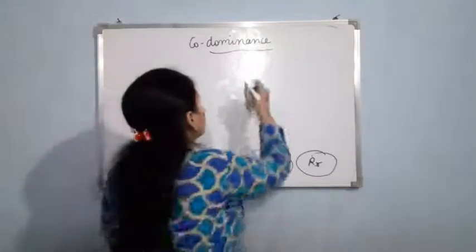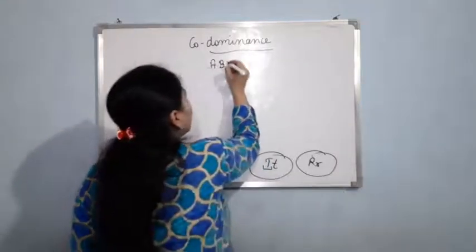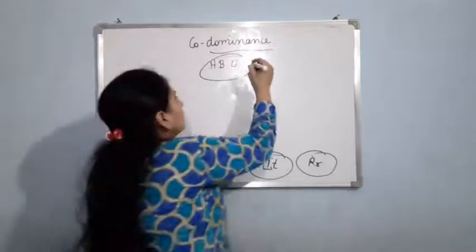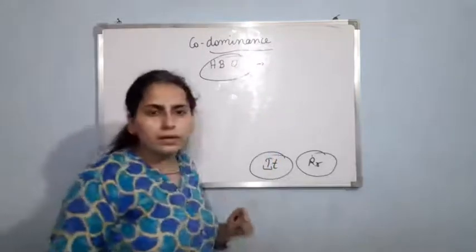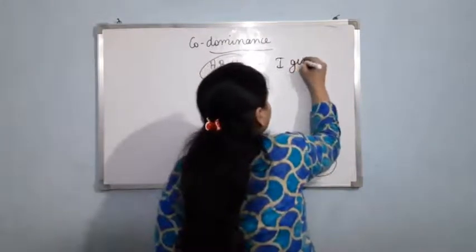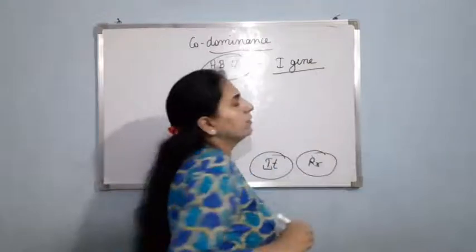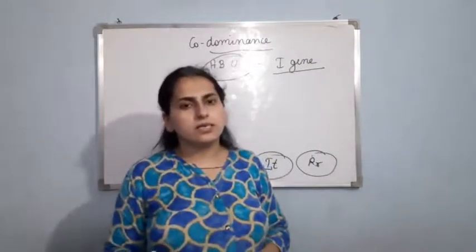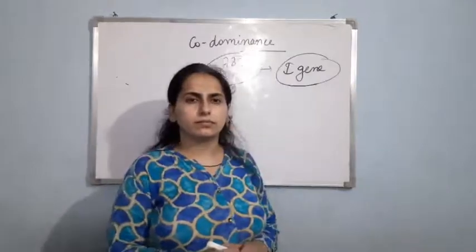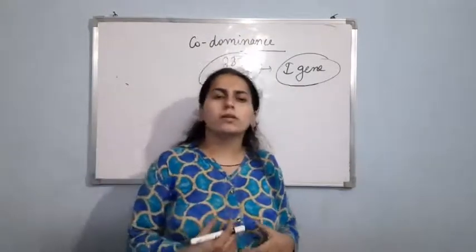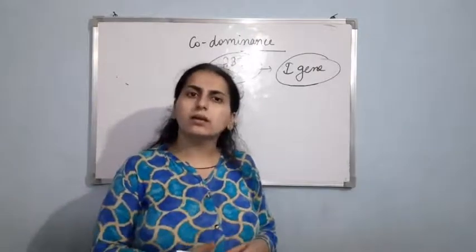They are able to express themselves. Its example is ABO blood grouping in human beings. Okay. Now this ABO blood grouping is controlled by the I gene. So basically this I gene is responsible for determining the blood grouping in human beings.